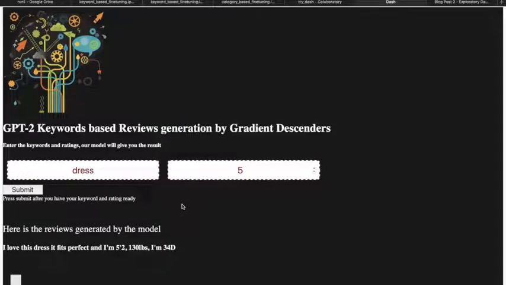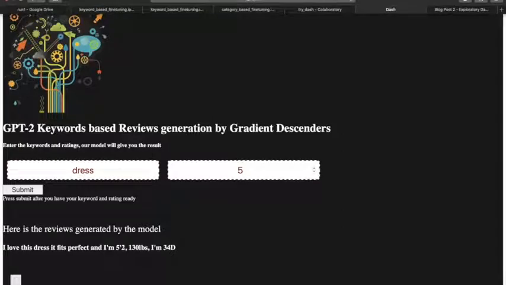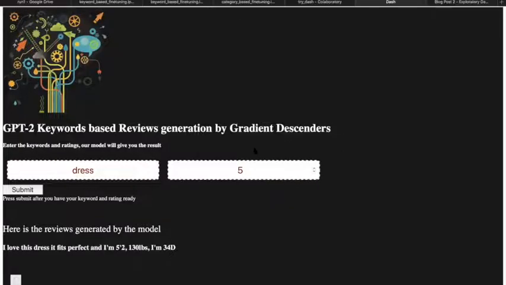So here's the result. I love this dress. It fits perfect, and I'm 5'2", 130 pounds, and I'm a 34D. Wow, this is definitely a very positive review, and we can say our model works pretty well. Now let's go back to our exploratory data analysis.